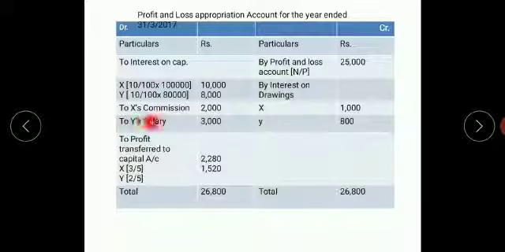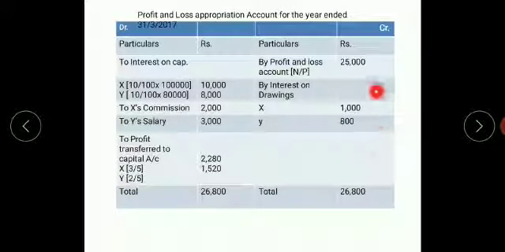In the problem they have given the interest on drawings. X is 1000, Y is 800. Next, they have given you the X commission, right? Commission to X or X's account commission, 2000. Next, Y salary, they have given you 3000. That's all. Leave two lines to both the sides and close it.